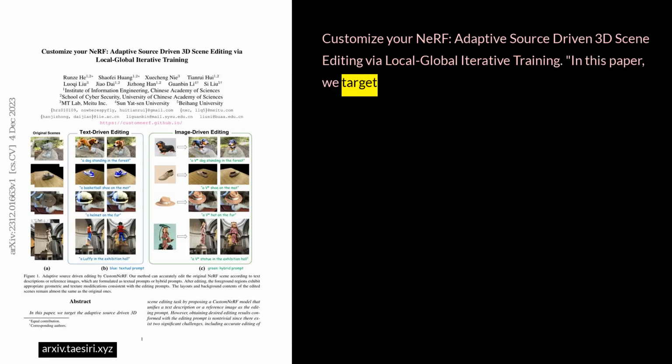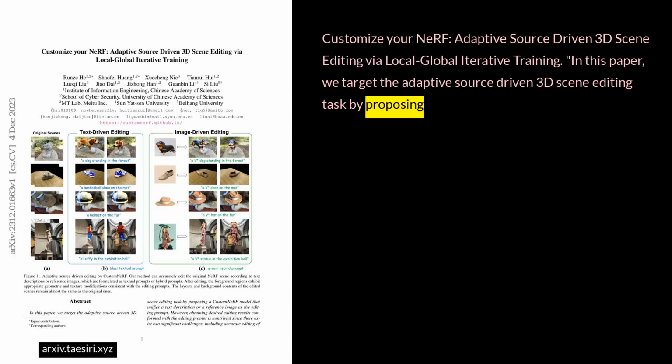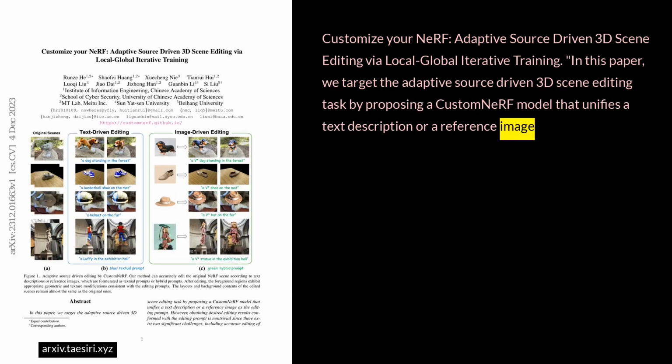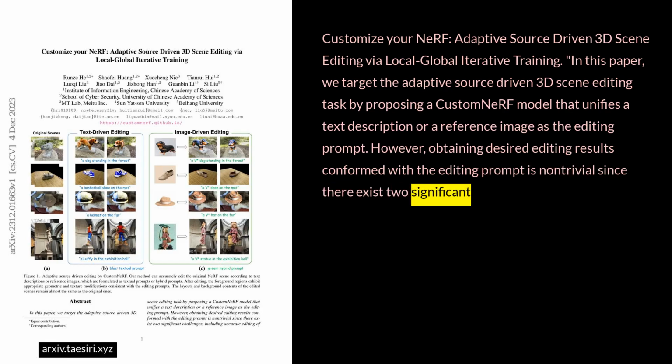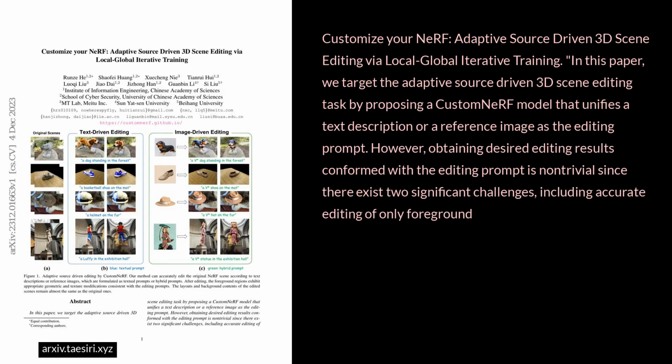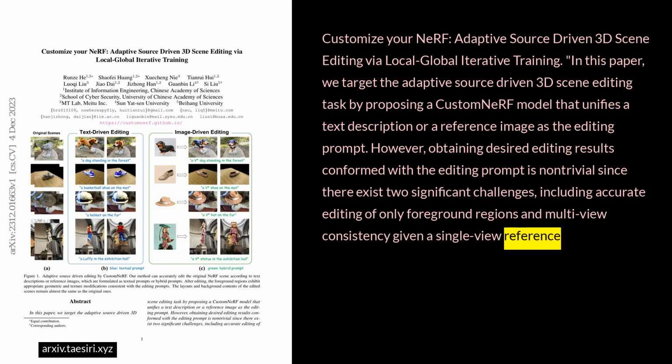Customize your NeRF: adaptive source-driven 3D scene editing via local-global iterative training. In this paper, we target the adaptive source-driven 3D scene editing task by proposing a custom NeRF model that unifies a text description or a reference image as the editing prompt. However, obtaining desired editing results conformed with the editing prompt is non-trivial, since there exist two significant challenges, including accurate editing of only foreground regions and multi-view consistency given a single-view reference image.